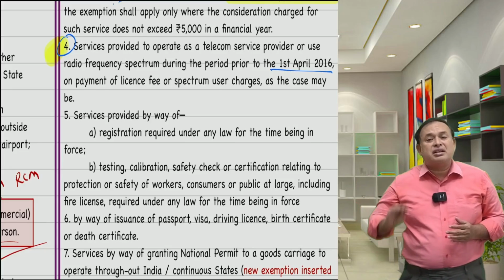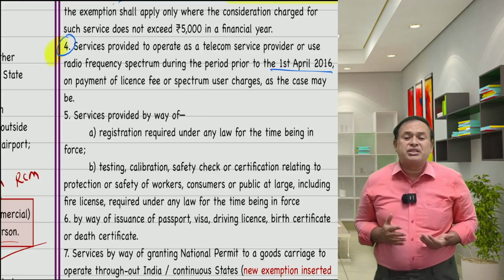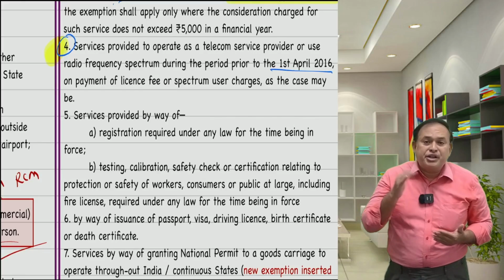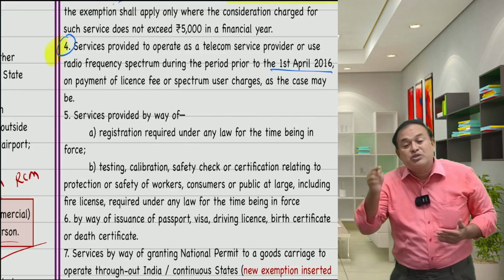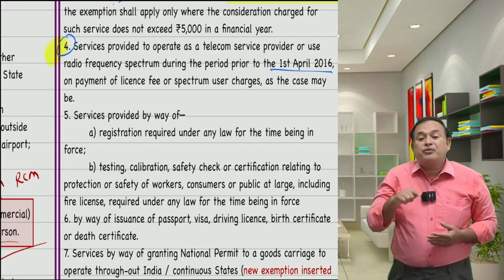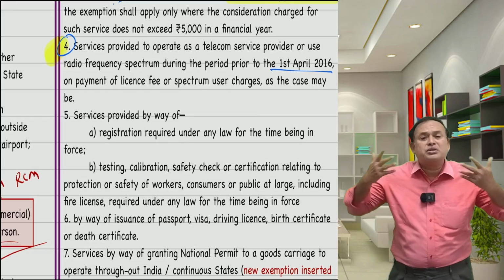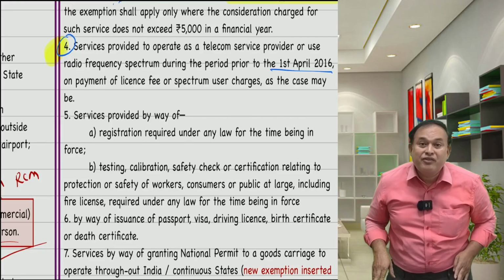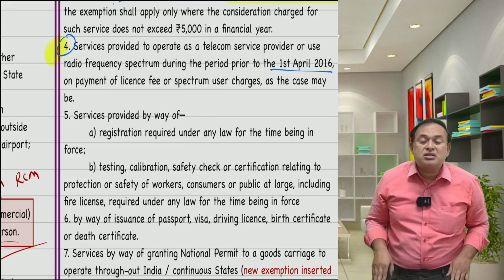At that time the service tax law said that since the license was allotted prior to 1st April 2016, it was exempted, and that exemption continued to apply even after 1st April 2016 for those licenses which were allotted prior to 1st April 2016. Now, on 1st July 2017, GST law came. GST has to be exempted for those licenses which were allotted prior to 1st April 2016, even though the payment installment due may be paid after 1/7/2017.